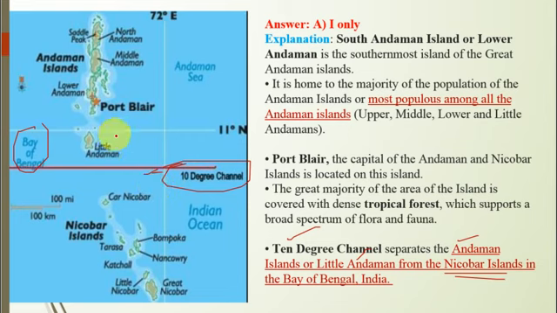Here you can see the 10-degree channel. Now one question for you: you have to tell which islands Duncan Passage separates, and you have to answer this question in the comment section.